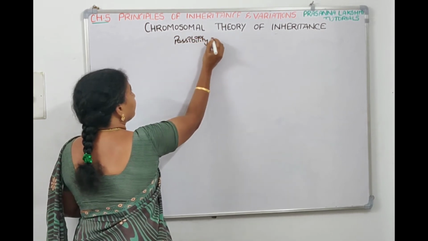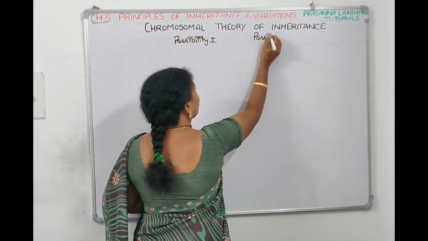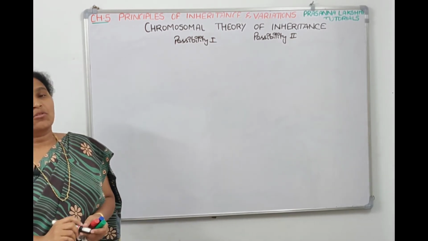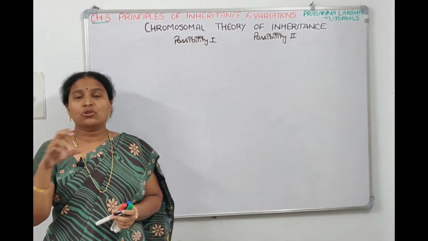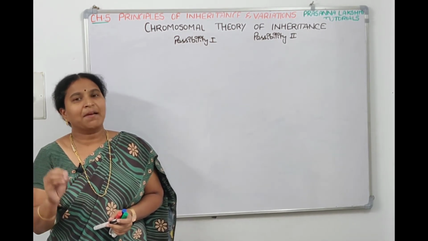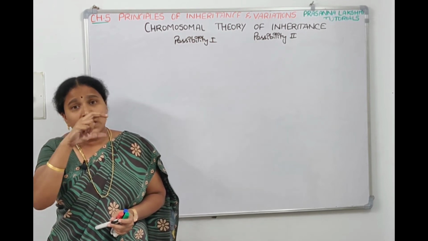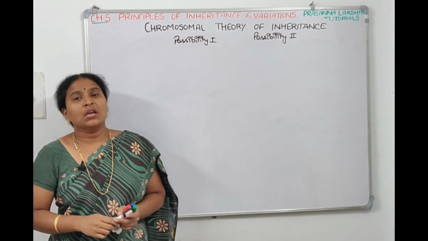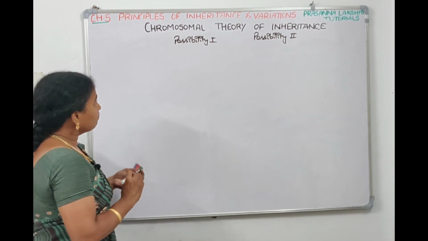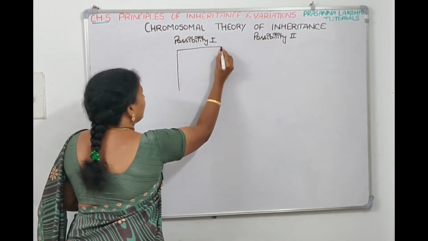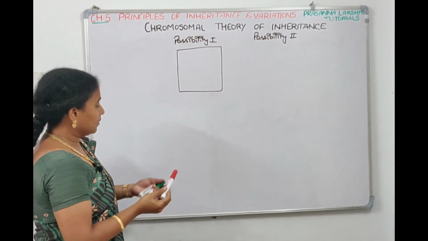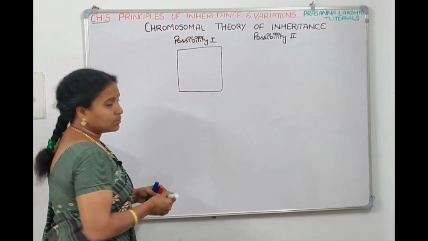Possibility 1 and possibility 2, and they say that the chromosomes are present in pairs. They are arranged on the equatorial plate in meiosis 1, in metaphase 1. In NCERT, by mistake they have given anaphase, but aligning on the equatorial plate happens in the metaphase stage only. So they are trying to explain with 4 different colors. In possibility 1, they have taken 4 colors, orange color and green color. For orange color, I'll use this.